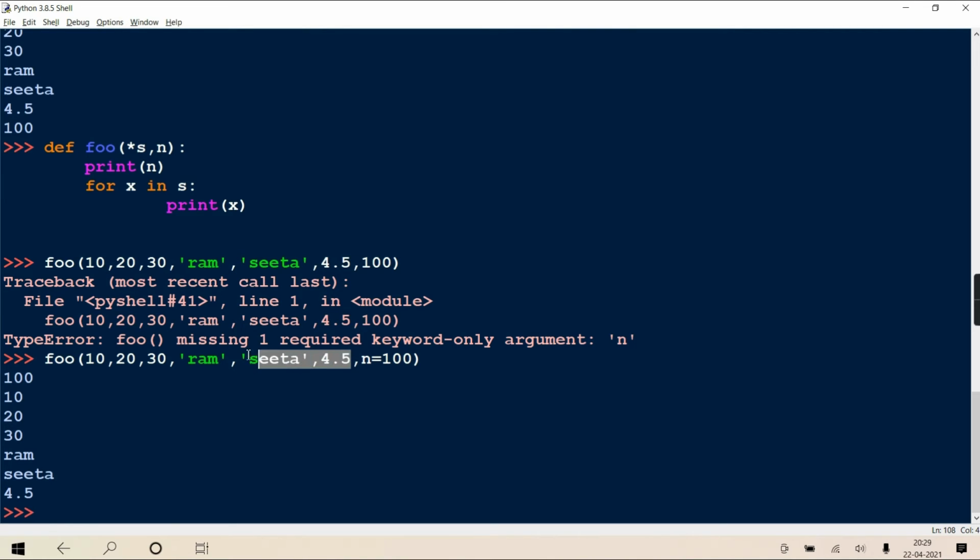This one you just have to mention, but then this one you have to write at the last only, because these all are going to get packed into one variable length, which will come in this tuple. So the remaining, at the last only, you have to pass as a keyword, means this n which I am writing, n equal to 100. If you pass it first, it won't work. Get it?